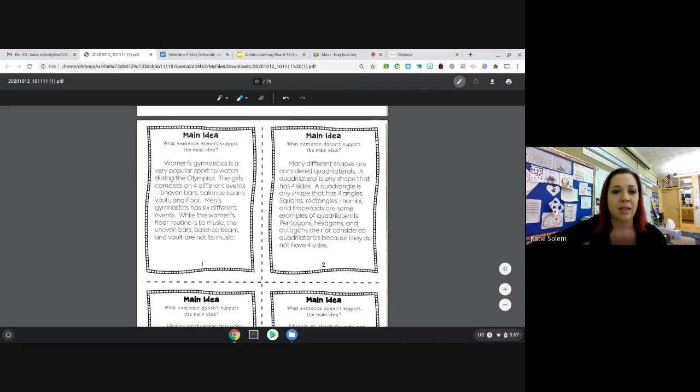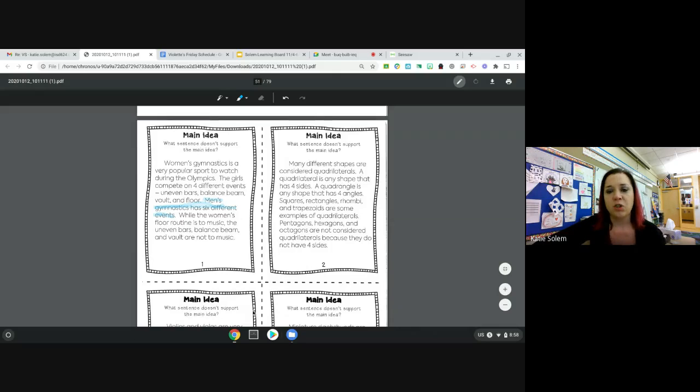Now, I need to think, what is this mainly about? Well, it's mainly about women's gymnastics in the Olympics. So which sentence does not go along with this? If I read it again, I think the sentence about men's gymnastics having 6 different events, that does not go along with this main idea because we are not talking about men's gymnastics in this one. So I'm going to cross that out.